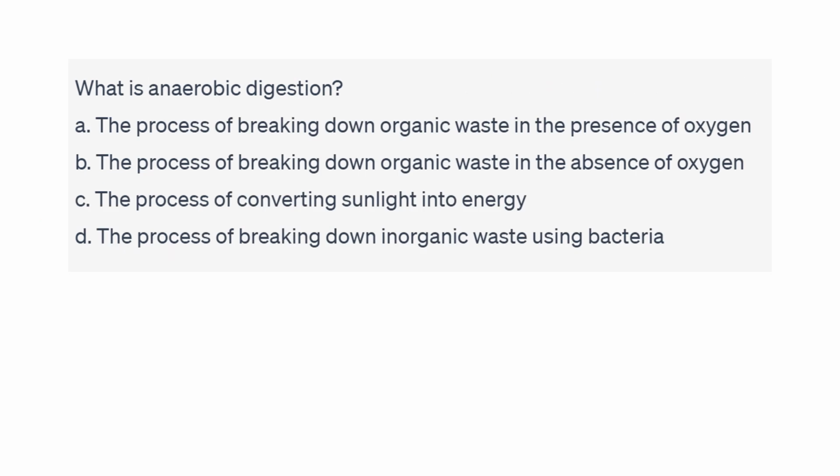What is anaerobic digestion? So anaerobic digestion क्या होता है? ऑक्सीजन की absence में ऑर्गेनिक मैटर का डिकम्पोजिशन anaerobic digestion होता है. So anaerobic digestion is a process of decomposing the organic waste in the absence of oxygen. And what is an example of anaerobic digestion? Biogas. The production of biogas is an example of anaerobic digestion. So let's check the options. The first option is the process of breaking down organic waste in the presence of oxygen. So no, anaerobic digestion occurs in the absence of oxygen. So this is the wrong option.